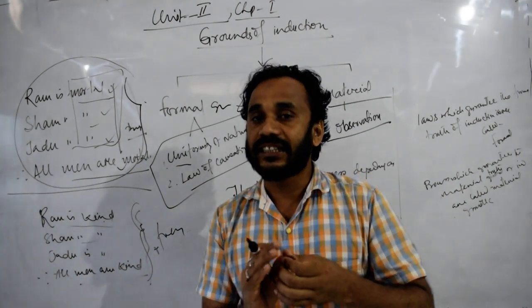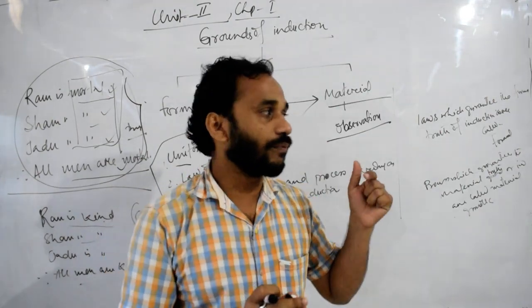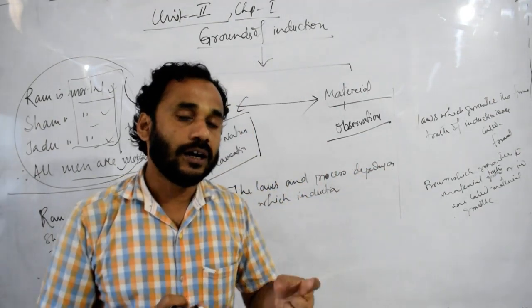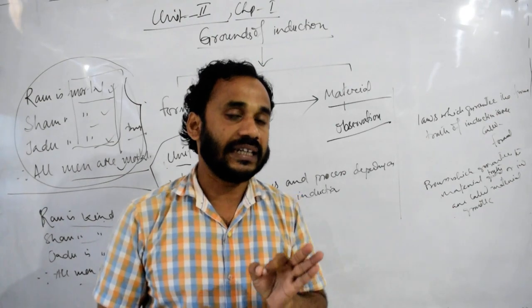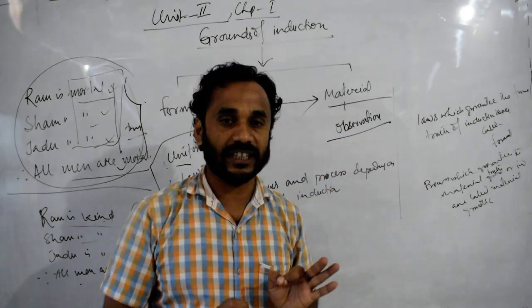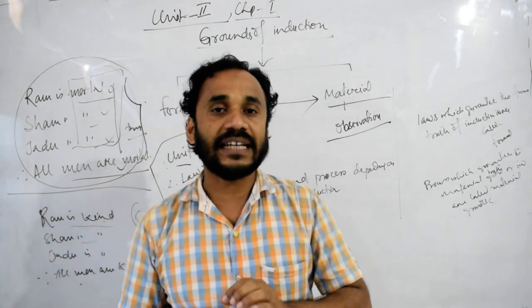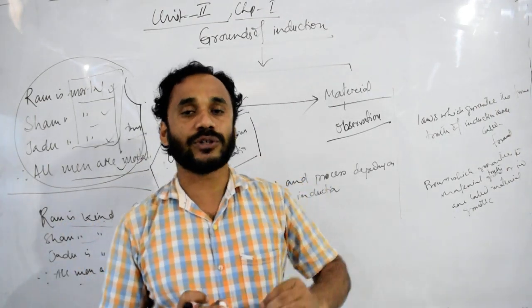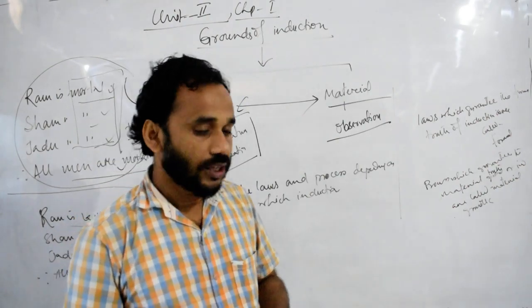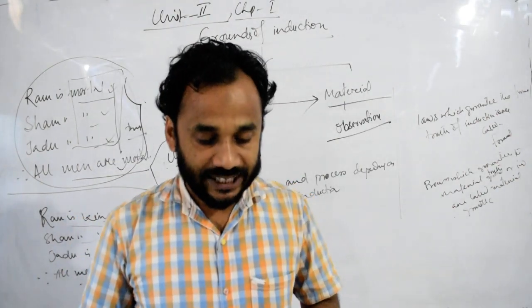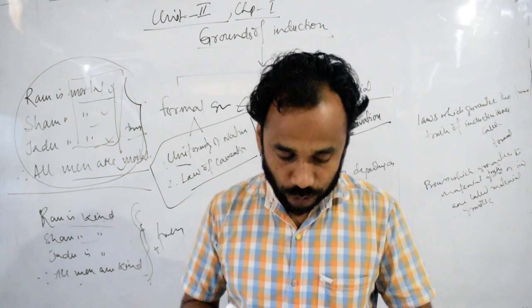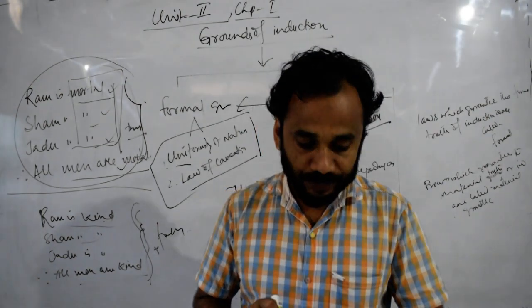And here the laws which guarantee only the formal truth are called formal grounds of induction, and the process which guarantees the material truth is known as the material grounds of induction. So I think it is clear, these two grounds of induction.